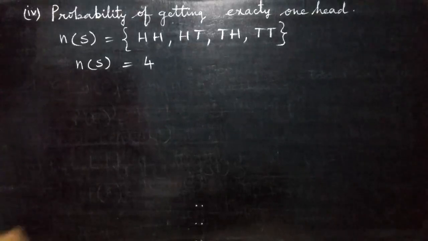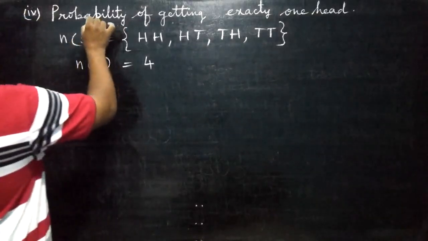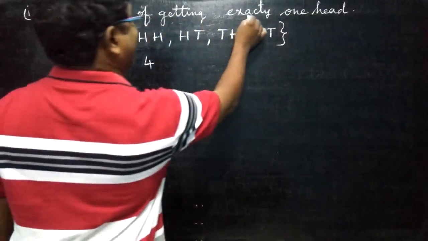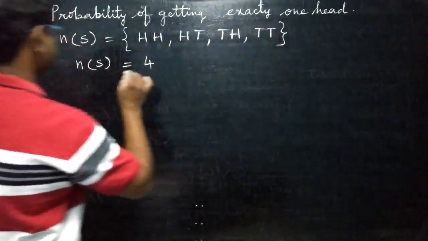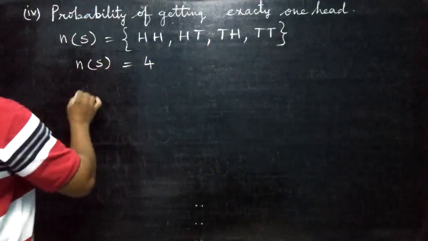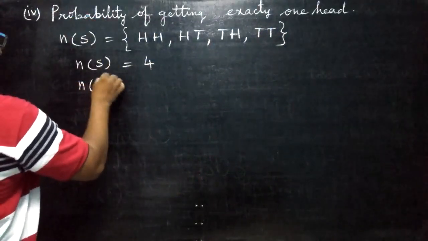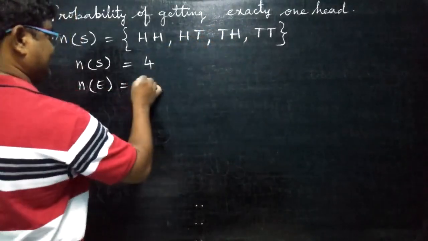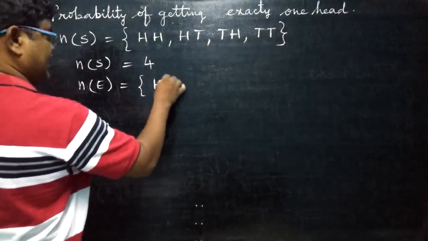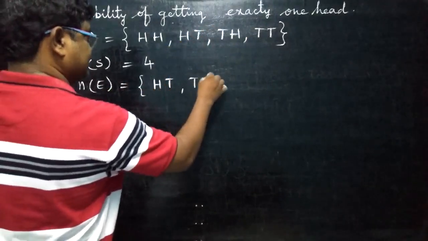Fourth bit. This time they are asking to find the probability of getting exactly 1 head. This is the 4 ways. Sample space we got 4. And what is the event? Exactly 1 head. So how many are there here for us? These are the 2 ways.